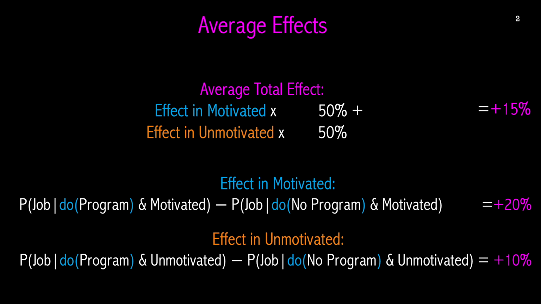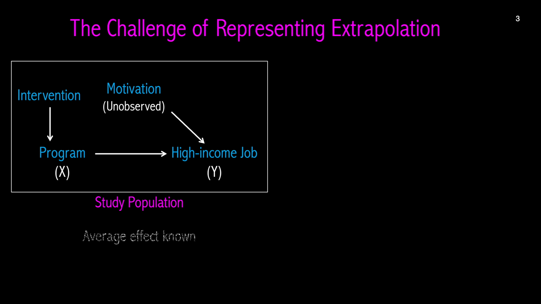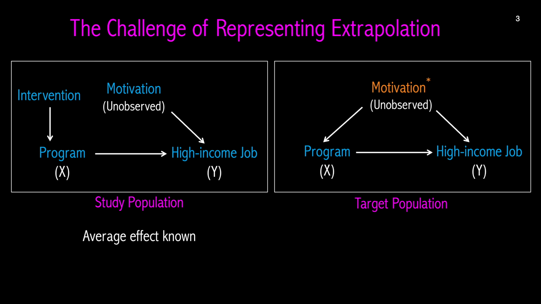Crucially, you can identify this effect without knowing how many people are in the motivated and unmotivated populations. The effect implicitly averages over all background factors in the population. But now suppose we wanted to extrapolate from a study population to a population with a different proportion of motivated individuals. How should we formalize this problem?